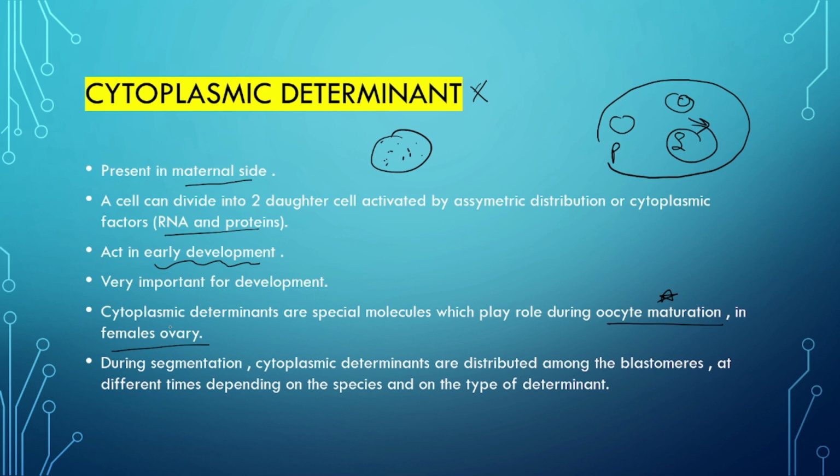During segmentation, cytoplasmic determinants are distributed among the blastomeres at different times depending on the species and on the type of determinant. So during segmentation also, like in the blastula stage, it helps. And segmentation happens differently in different organisms. So that was it about cytoplasmic determinants.